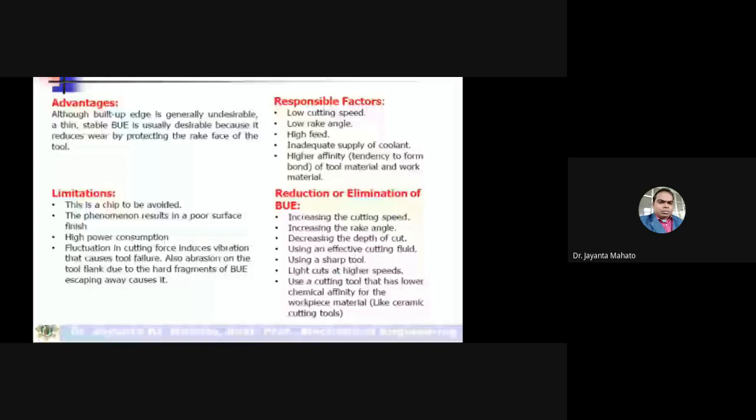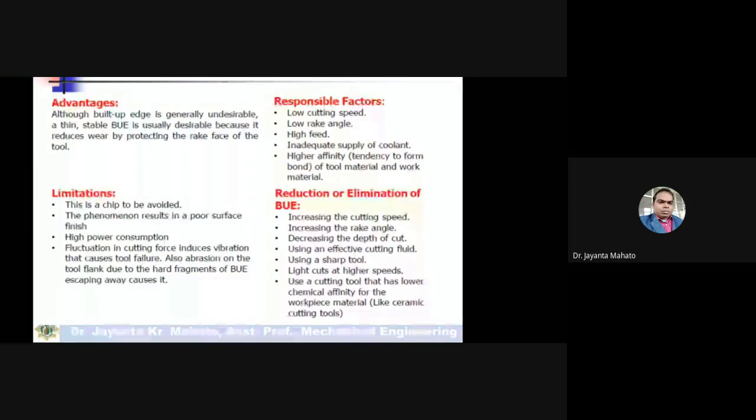Using an effective cutting fluid, meaning adequate and effective cutting fluid has to be supplied. Using a sharp tool is also an important factor to reduce or eliminate the built-up edge. So always use a sharp cutting tool.